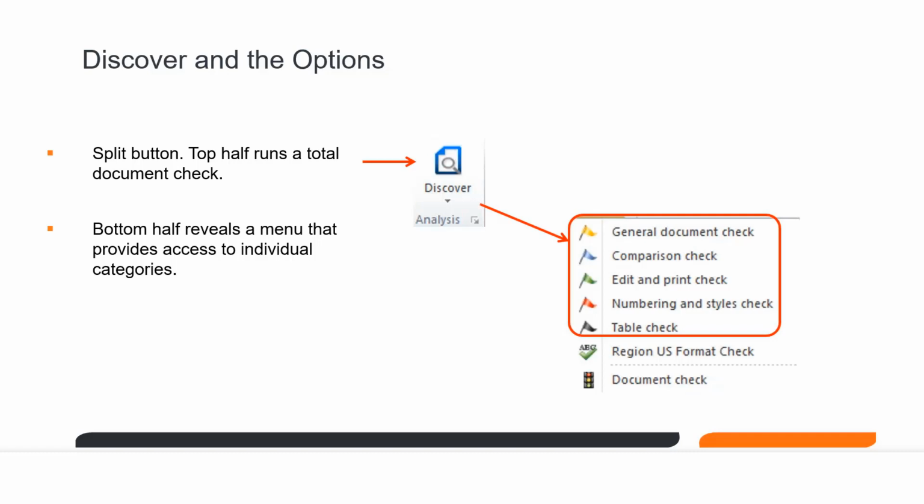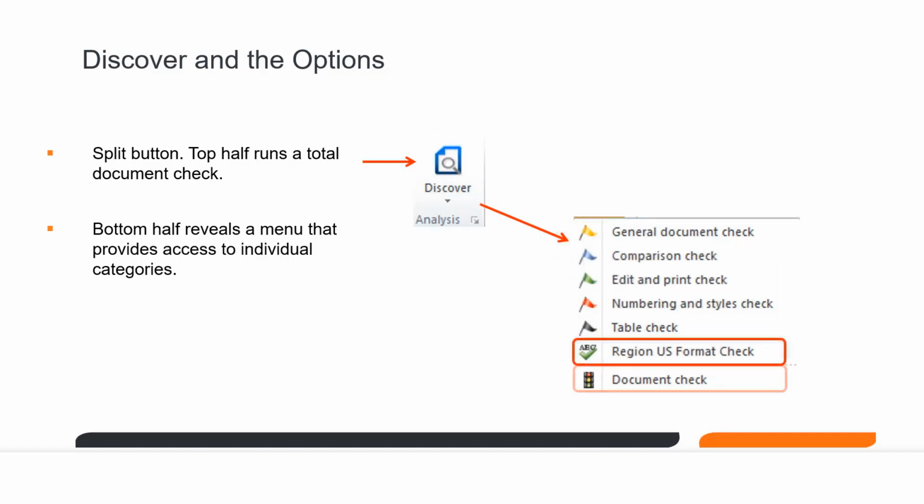So as I mentioned earlier, the Discover button is a split button. The top half of the button runs the entire document check, where it shows every category being run that are shown in the dropdown here. And the dropdown simply allows you some granularity. If you want to only check comparison check or only wanted to check on the tables, you could certainly do so.